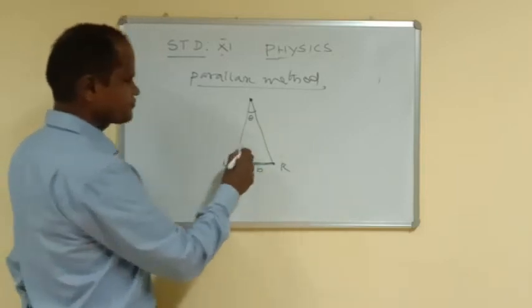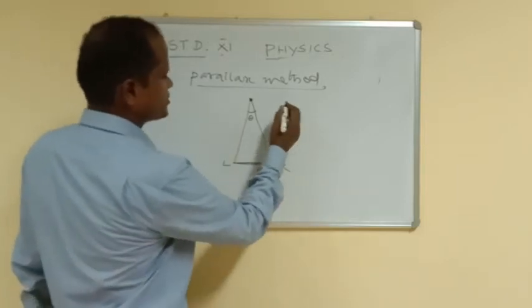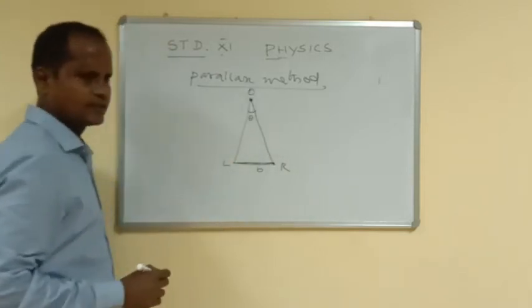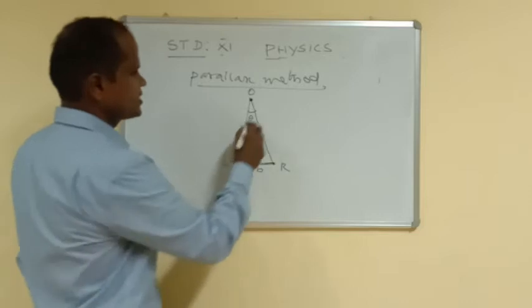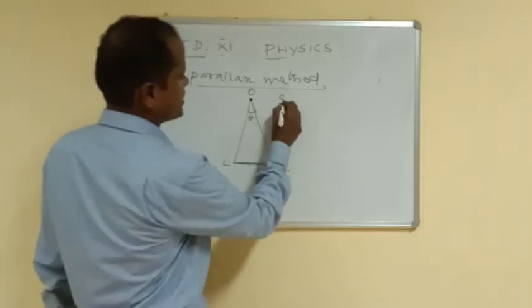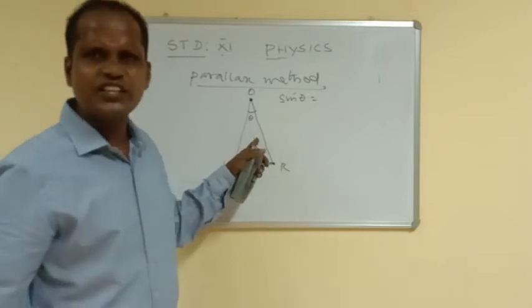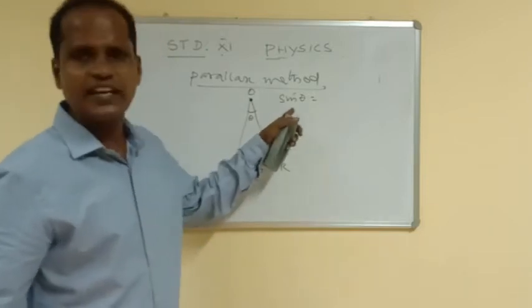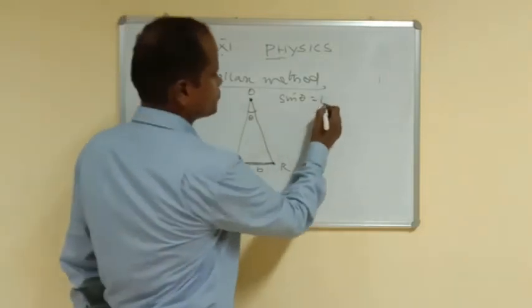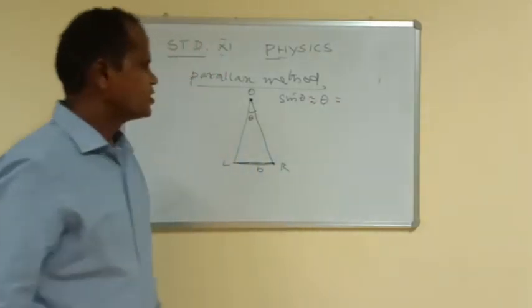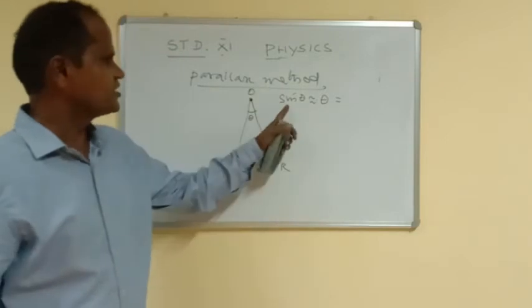So here, how can you measure this distance? Suppose I take this as O. So what is sin theta equal to? Theta is very small, this angle is very small. So sin theta can be written as theta. So sin theta is nearly equal to theta.